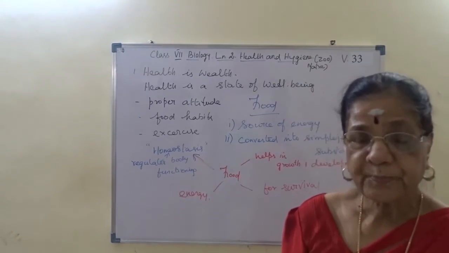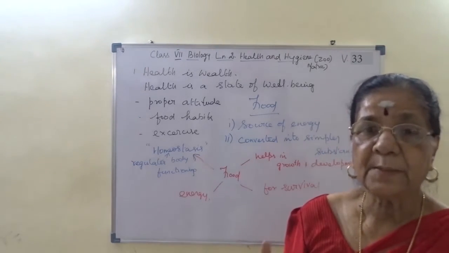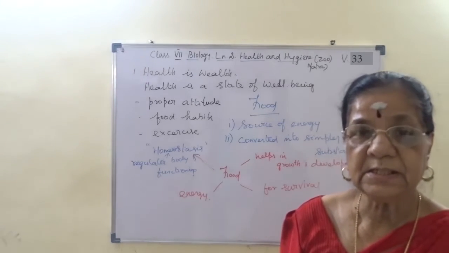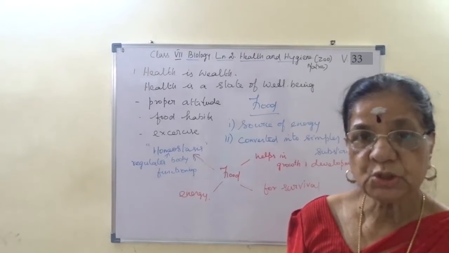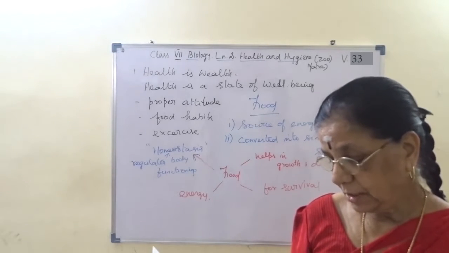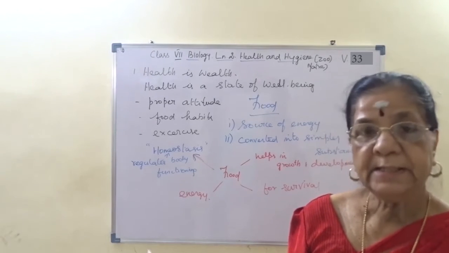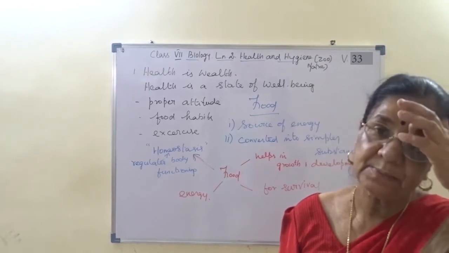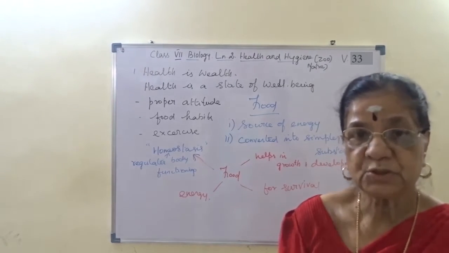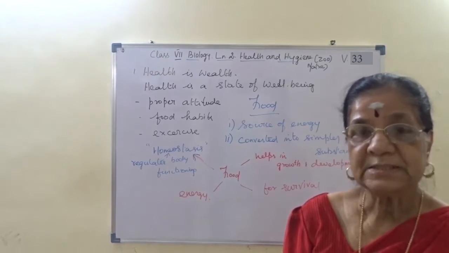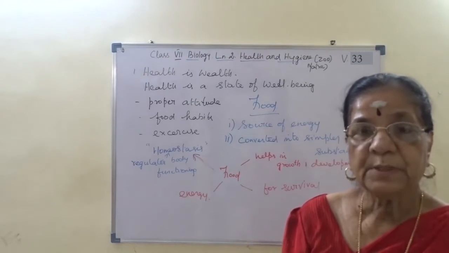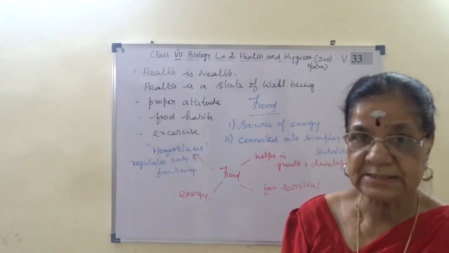In whatever habitat we live, in that situation the food habits are also changing. But all animals directly or indirectly depend on green plants. As we studied in the next chapter, our environment, plants are the producers, they are eaten by the primary consumers, insects.